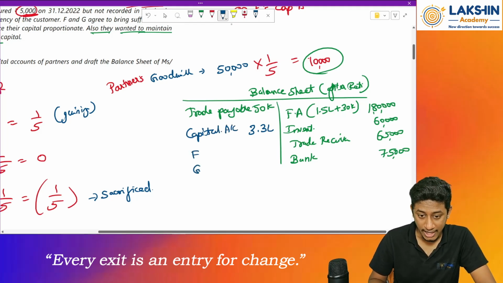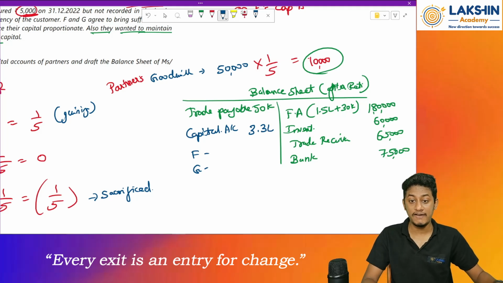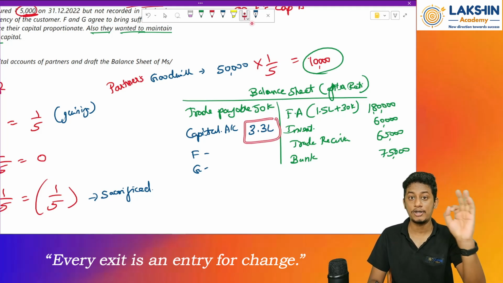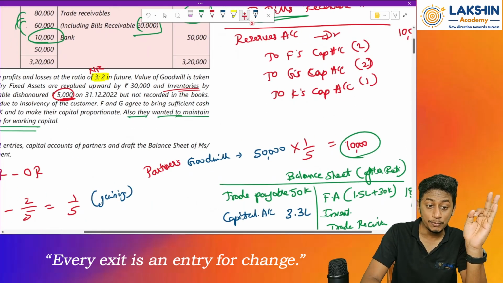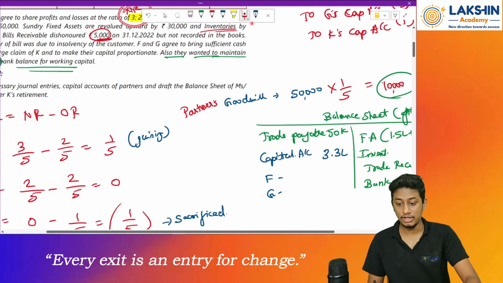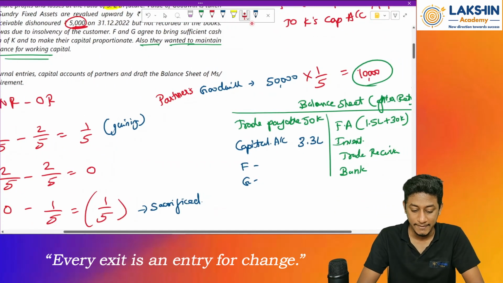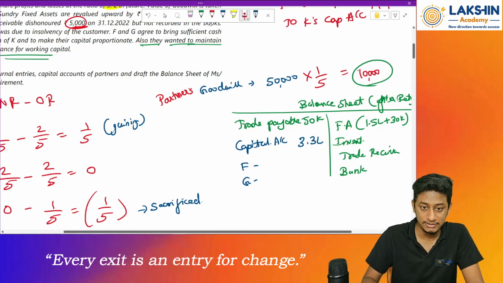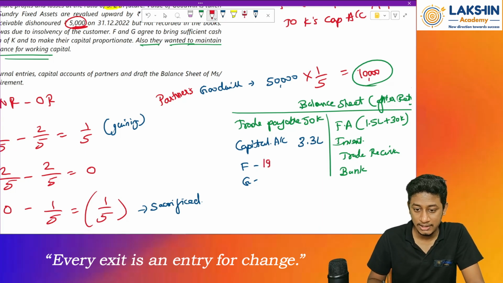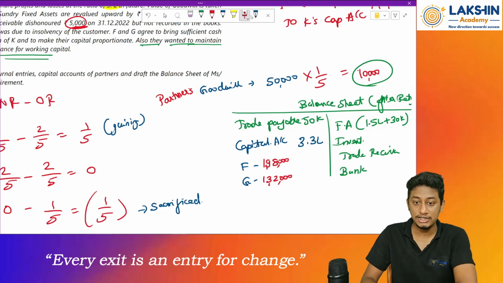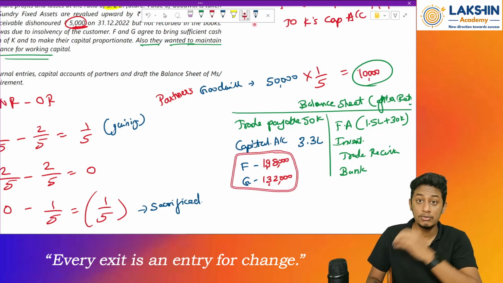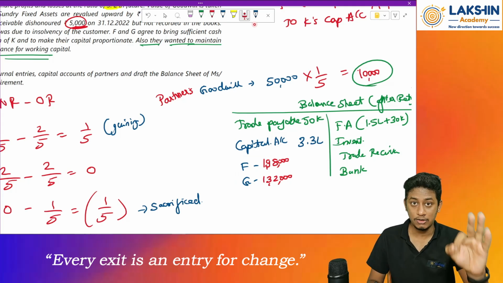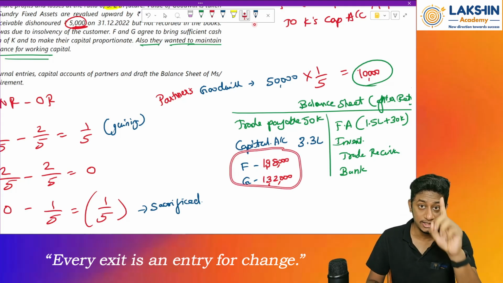So F and G. Now in what ratio should I divide this? In what ratio should I divide 3.3 lakhs between both the partners? In the new profit sharing ratio, that is my 3:2 ratio. So divide it. So that will be 3,30,000 divided by 5 into 3 equals 1,98,000. Then 2 equals rupees 1,32,000. Clear? So these are the new capital balances as per the capital accounts. Now what will I do with this? I will tell you that in the partners capital account.